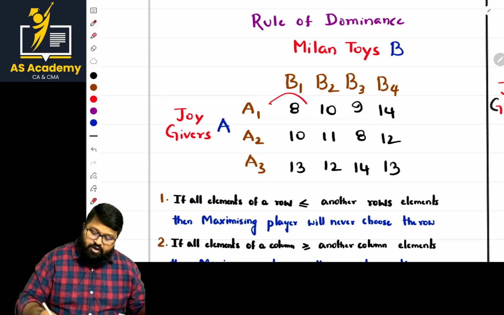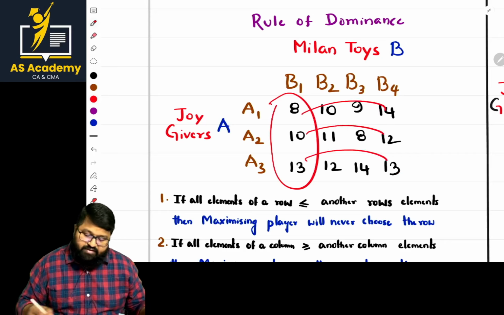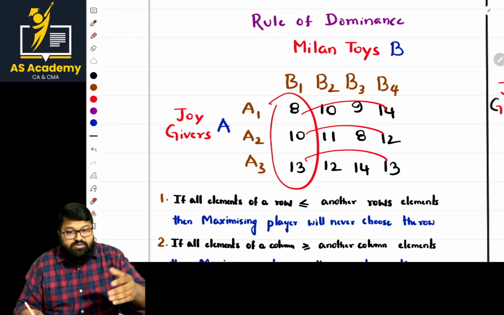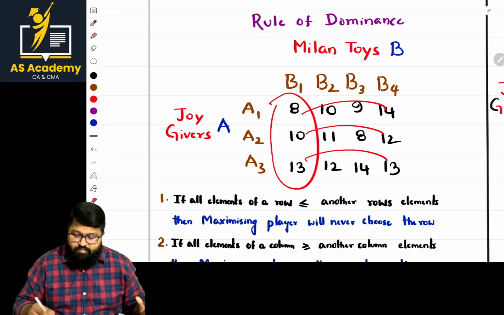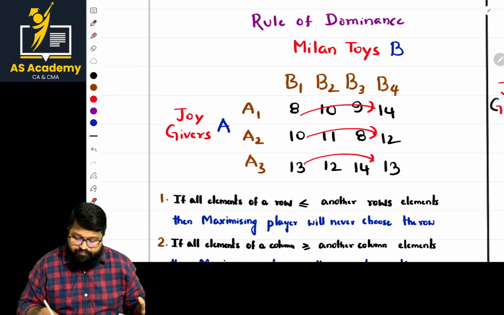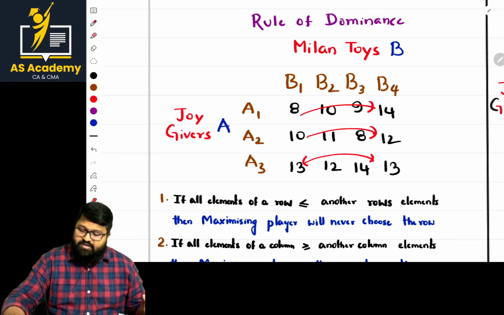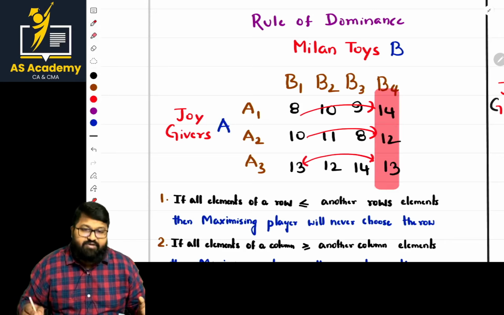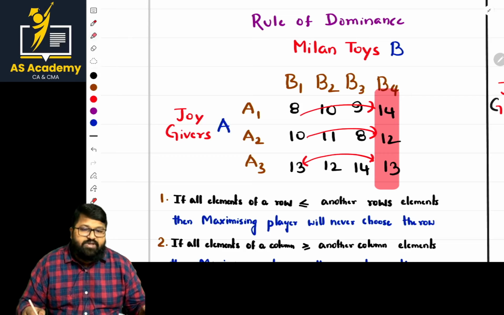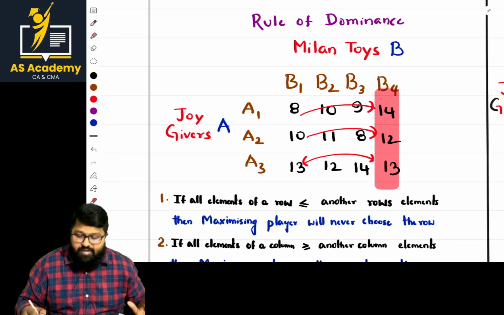So in the case of columns, let us compare with this: 8, 14, 10, 12, 13, 13. At least if it is equal also fine. If it is more, it's very superb. So if we compare all these, it is more, it is more, it is equal. As it is equal, there are no issues. So let us eliminate that part. Eliminated, fine. Now what is the order of the matrix? 3 by 3. Let us continue some more so that we reach a 2 by 2 order matrix.